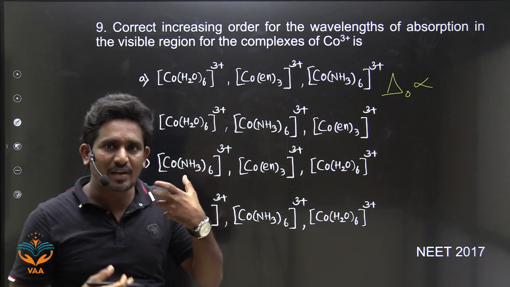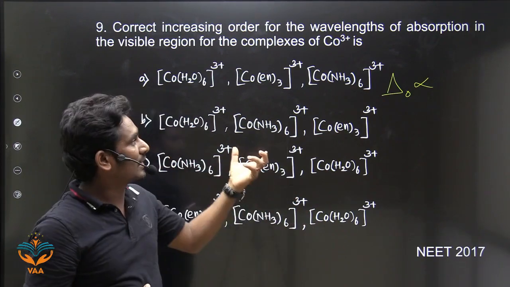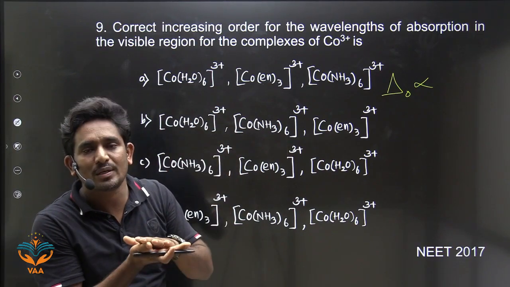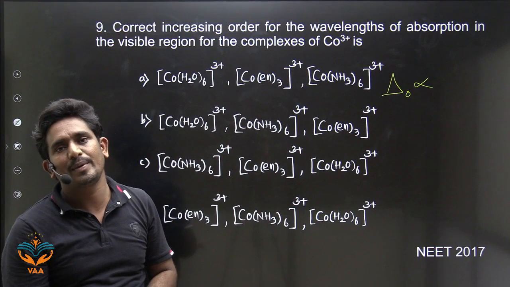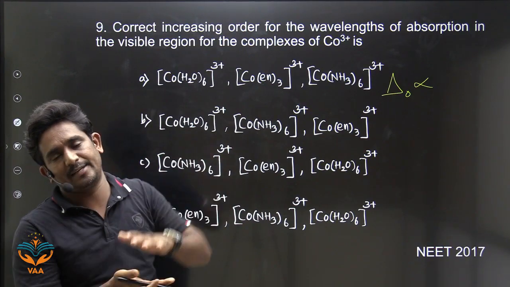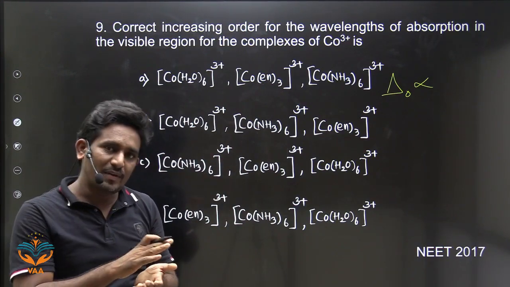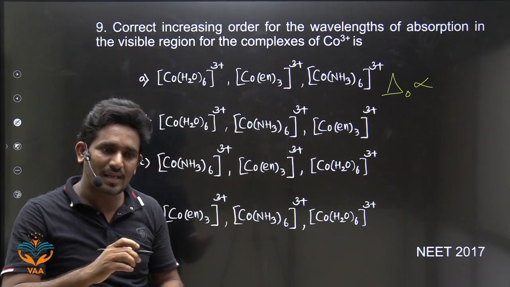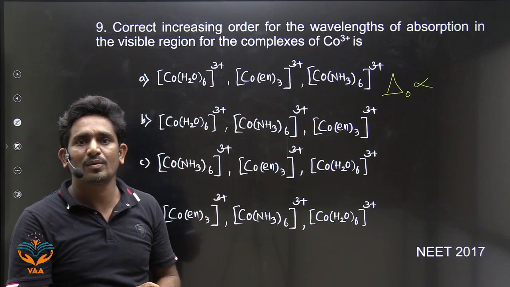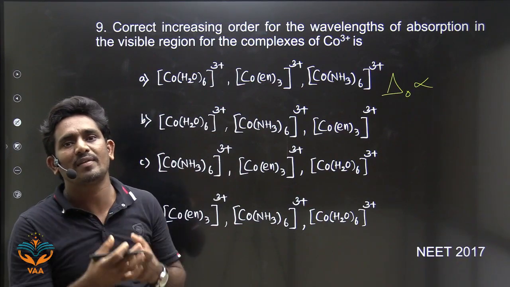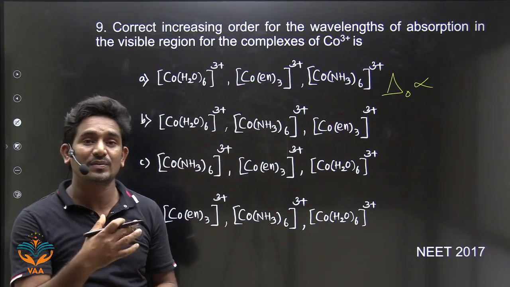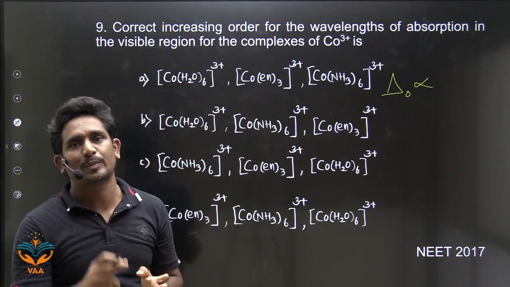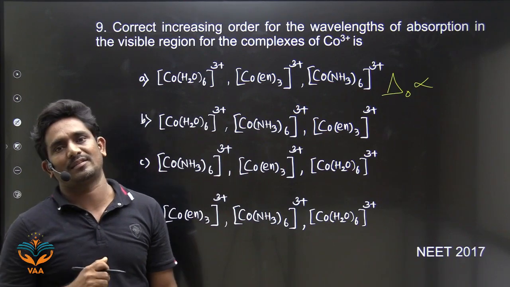If the ligand is a strong field ligand, delta naught will be more. There will be more crystal field splitting. Whenever there is more splitting, more energy is required for the electron transition. Yes or no? More energy required. So what is the wavelength? There will be less wavelength because energy is inversely proportional to wavelength.